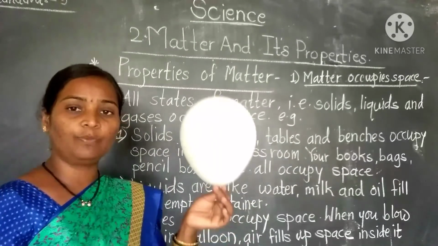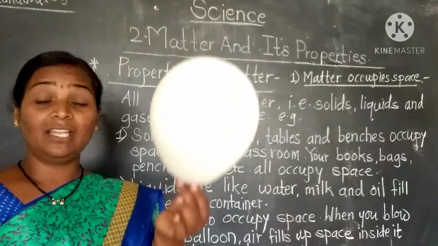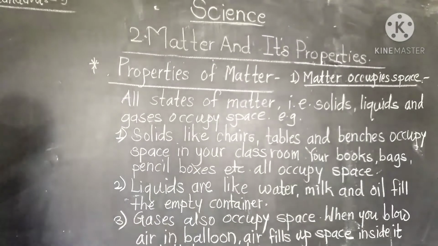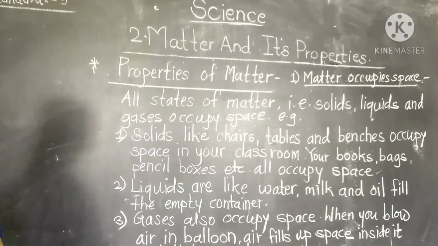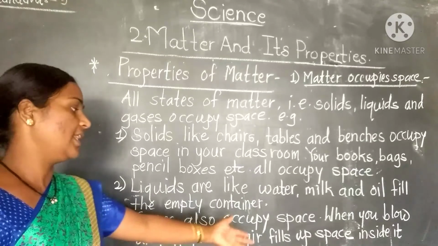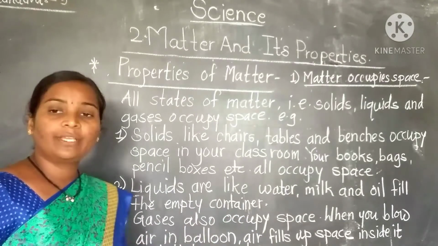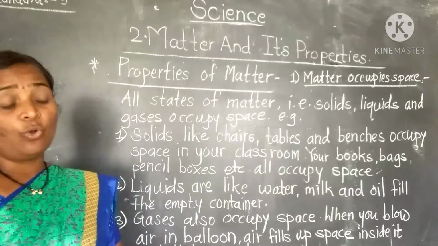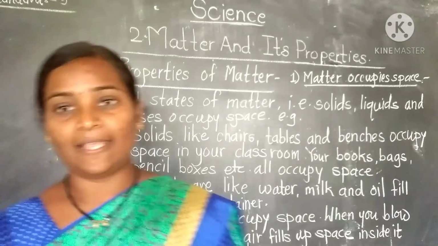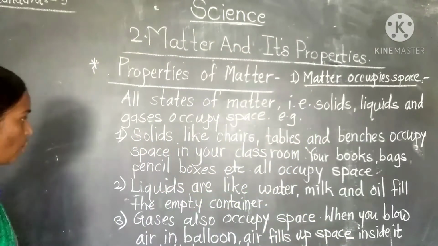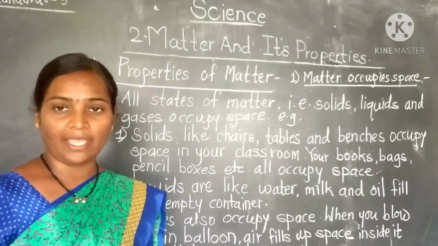So this balloon becomes like this, it becomes big. Means gases also occupy space. When you blow air into the balloon, air fills up space inside it and it becomes big. So we can say yes, all the solids, liquids and gases occupy space.